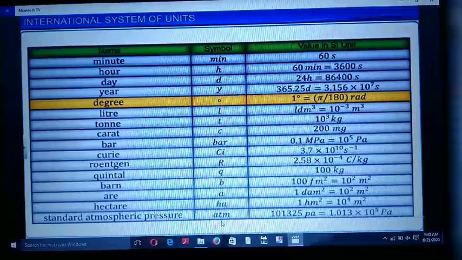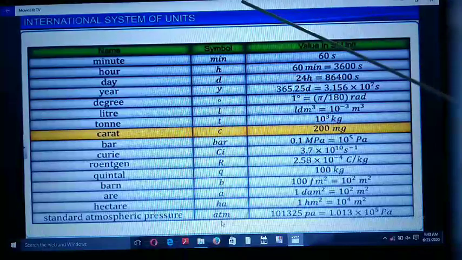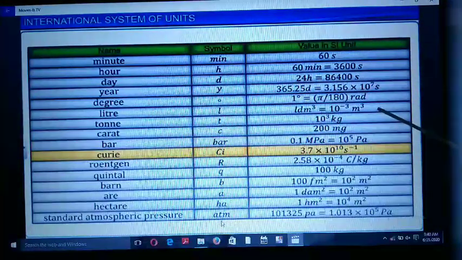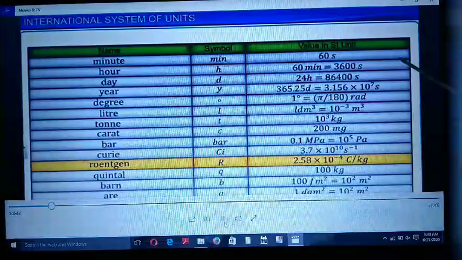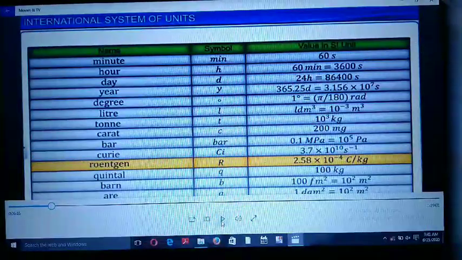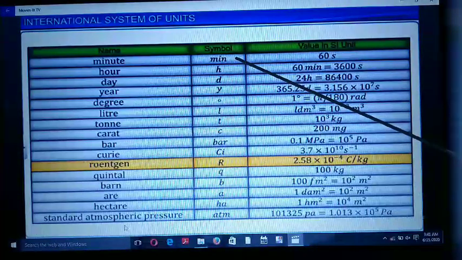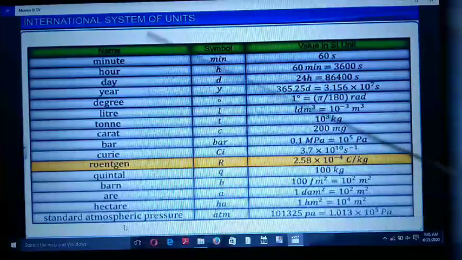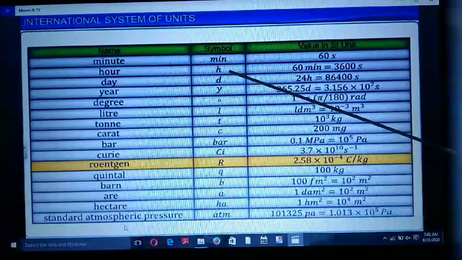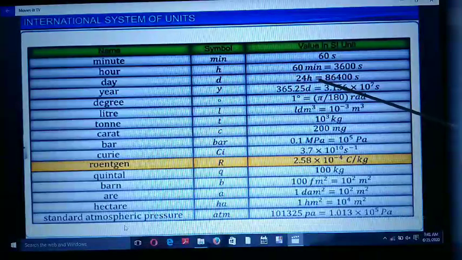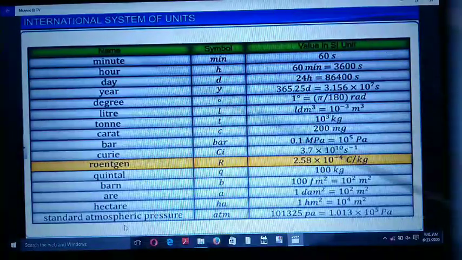Friends, here are so many physical quantities in the international system. Its symbol and its value are also available. Friends, all these physical quantities we use in our daily life. Suppose first is minute. Its symbol is min, and we know that 1 minute is equal to 60 seconds. Second is hour. Its symbol is h, and 1 hour is equal to 60 minutes, equal to 3600 seconds.